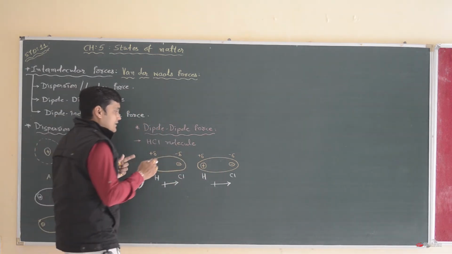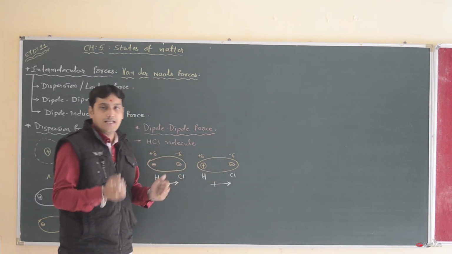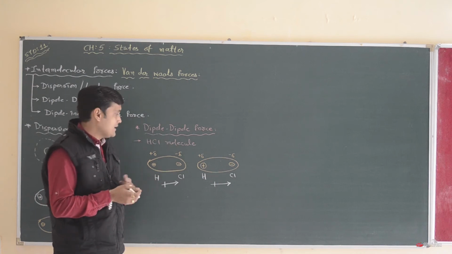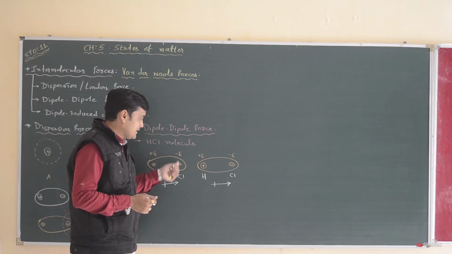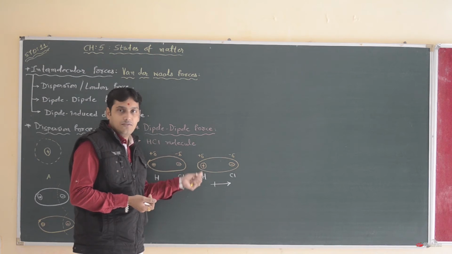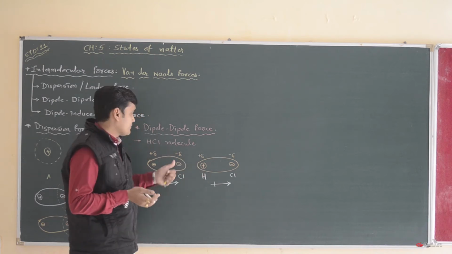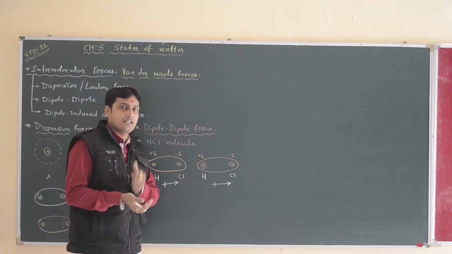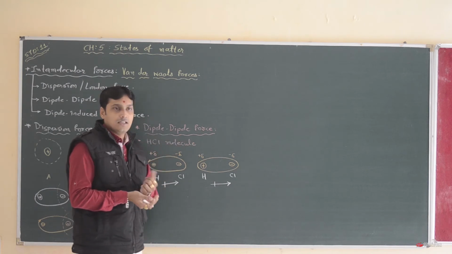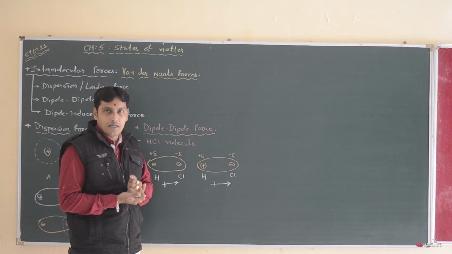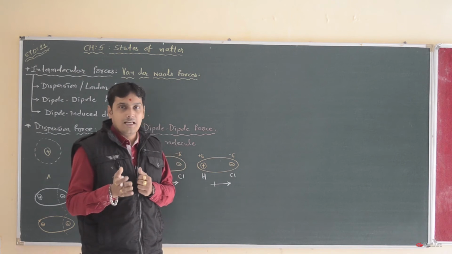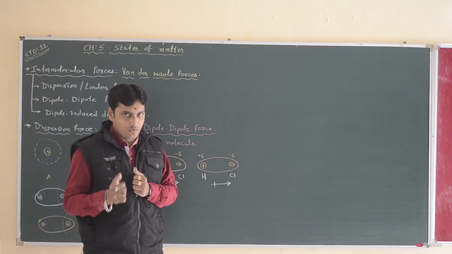Now when these HCl molecules interact with each other, or come together for attraction, the partially negative charge of chlorine directly interacts with the partially positive charge of hydrogen. At that time a partially negative and partially positive attraction force will generate here, and this force is known as dipole interaction or dipole forces. These forces are stronger than van der Waals forces and weaker than ionic forces.